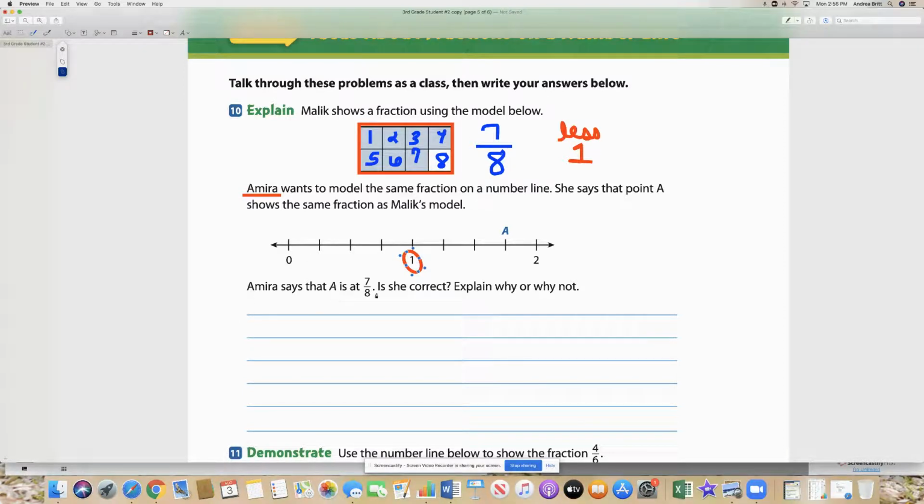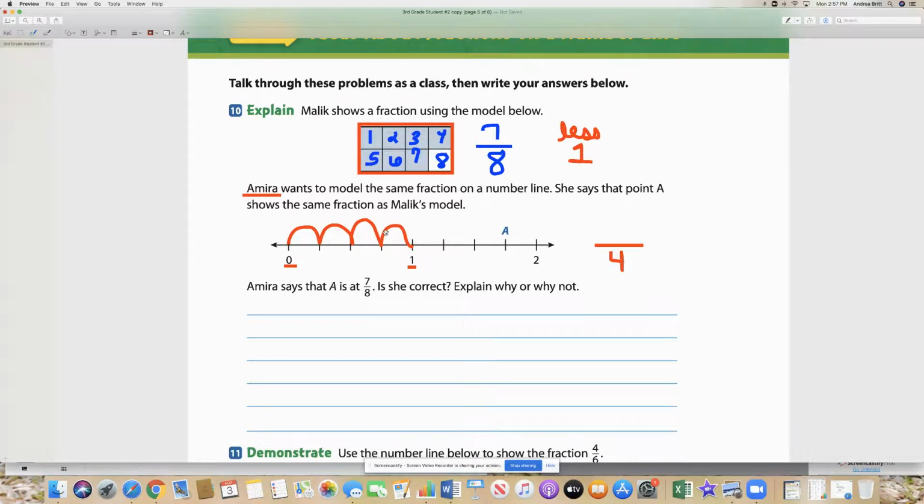So Amira says that A is at 7 eighths. Is she correct? Well, we know she's not correct, but let's see where she's at. See if we can figure out what she did wrong. When we want to know what the denominator is going to be, or the number on the bottom, we have to count the spaces between 0 and one whole. There's 1 space, 2 space, 3 space, 4 space. So that tells me that my denominator is going to be 4.